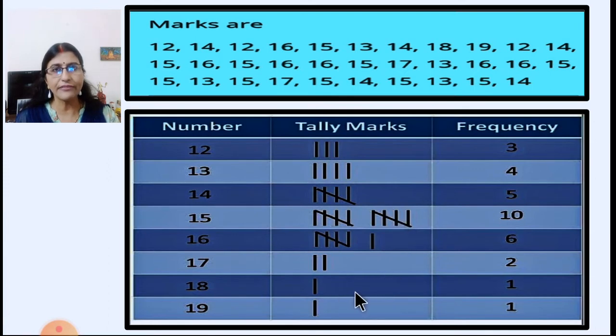And then after we write this table we will see which number is repeated more number of times. So here we can see 15 is repeated 10 times. So the mode of all these observations will be 15. This is the way you have to find out the mode of large numbers.